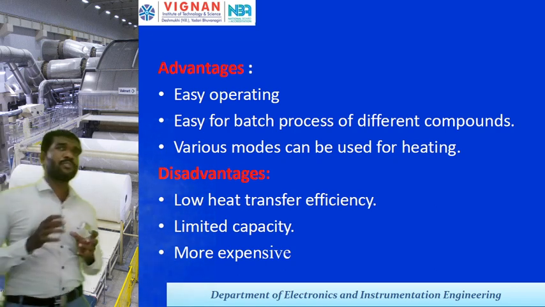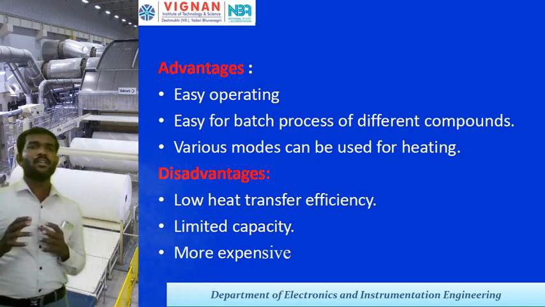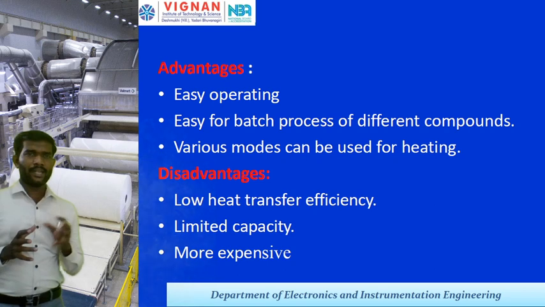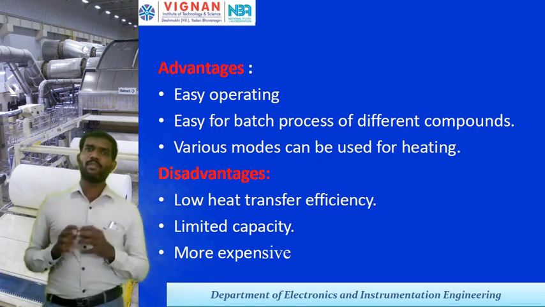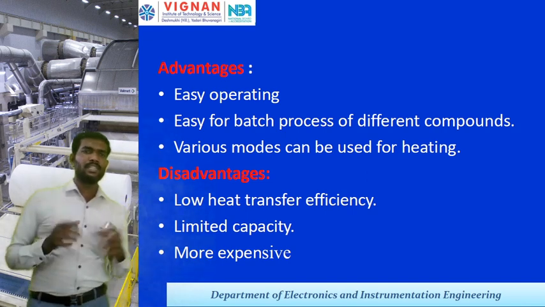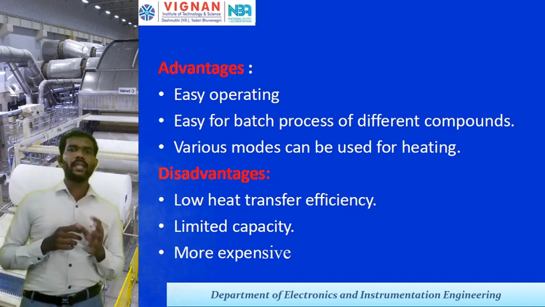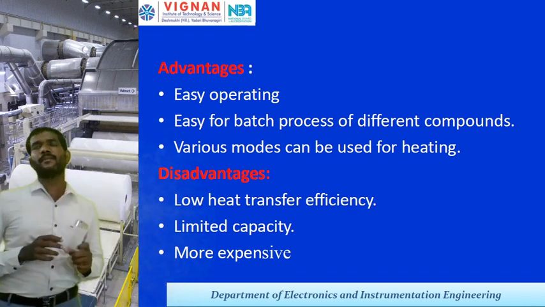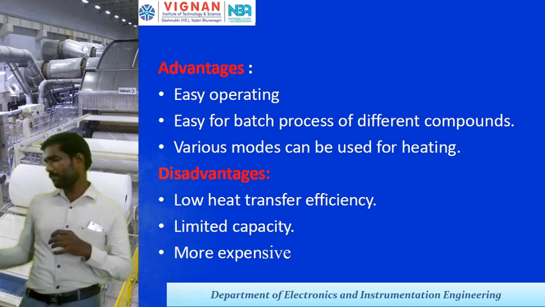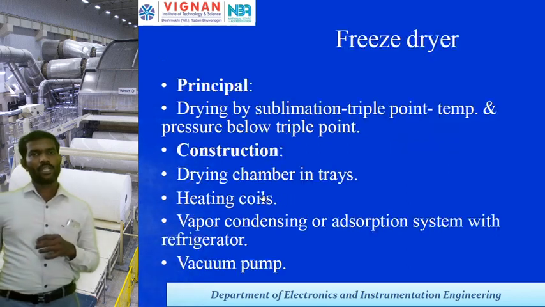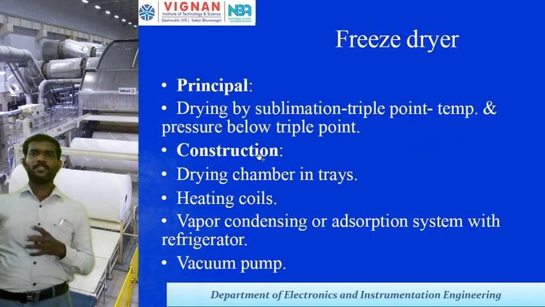The main advantages of this vacuum drying are that it is easy to operate, easy for batch processes for different compounds, and various modes can be used for heating. The disadvantages are low heat transfer efficiency, limited capacity, and it is more expensive. So these vacuum type dryers are more expensive.